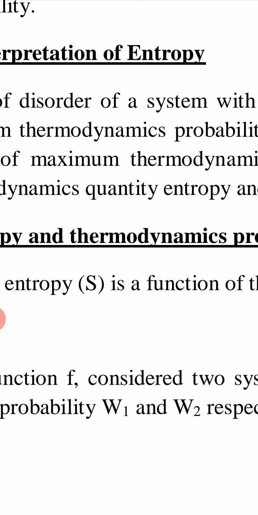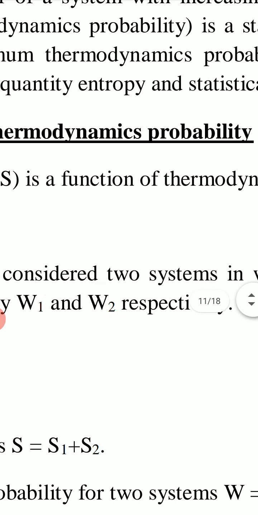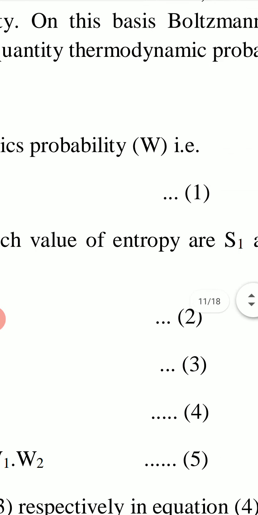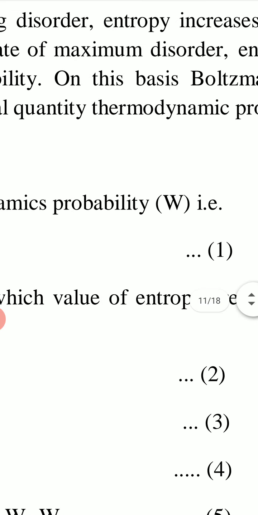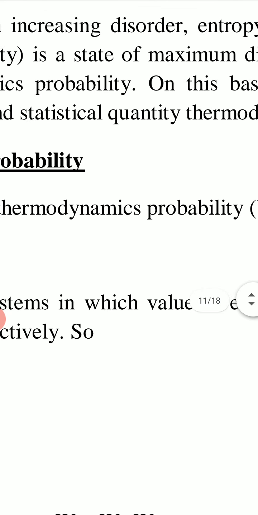On this basis, Boltzmann established a relation between the thermodynamic quantity entropy and the statistical quantity thermodynamic probability. Entropy S is a thermodynamic quantity, and thermodynamic probability, which we write as W, is a statistical quantity because it is the number of microstates. We find the relation between these two quantities.